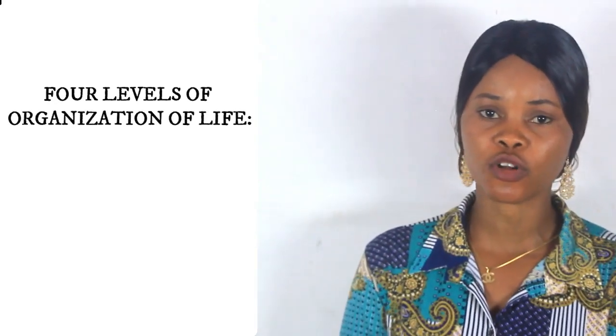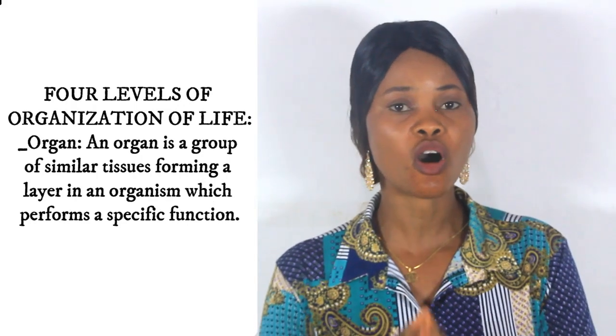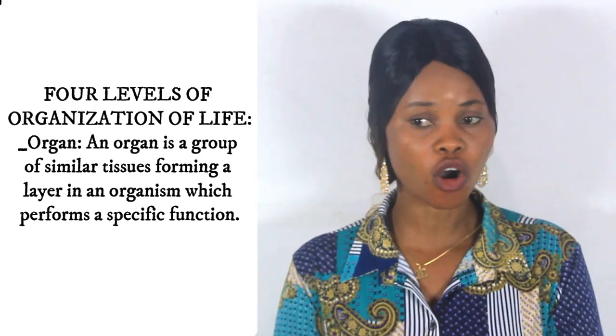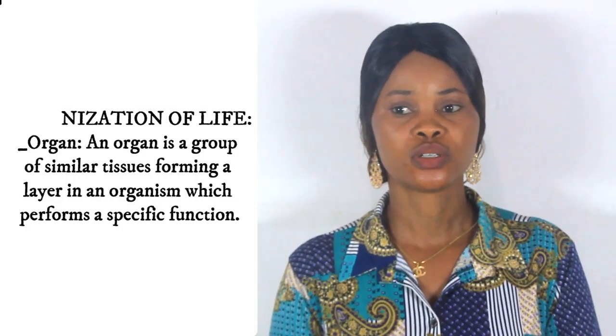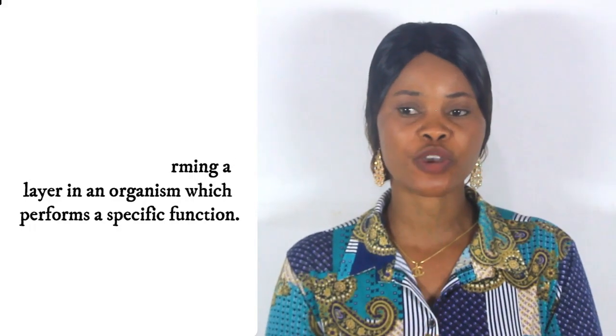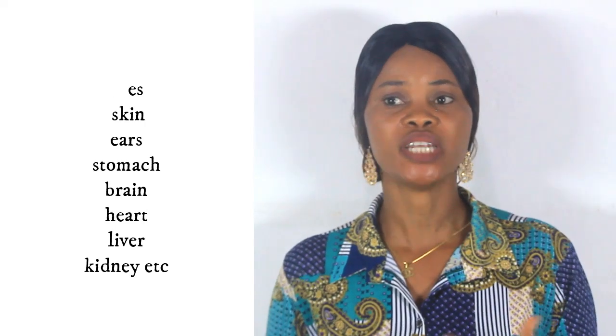Now, the third level of organization of life. In the third level of organization of life, we have what is called organ. An organ is a group of tissues coming together to perform a specific function. In higher animals, we have different organs that make an organism. For instance, we have the eye, we have the nose, we have the heart, we have the liver.